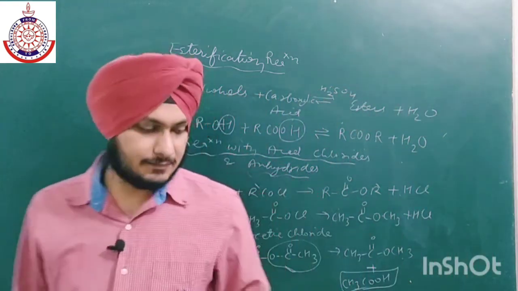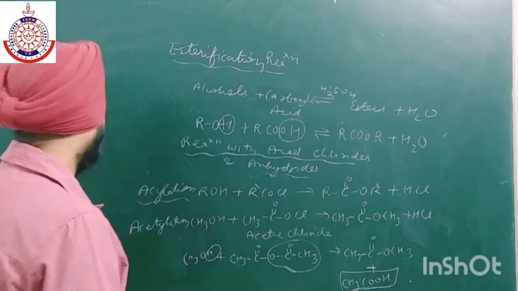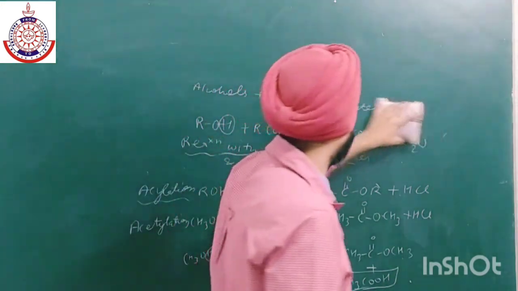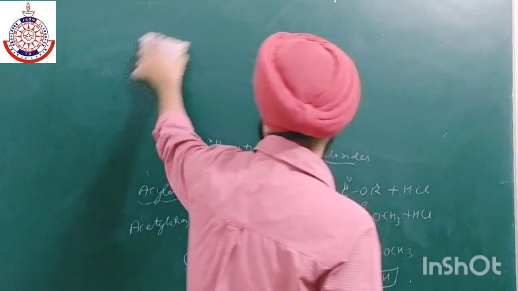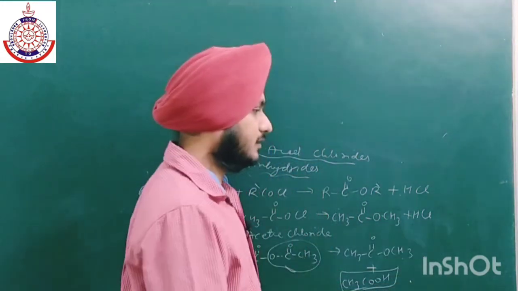Now in case of benzene, if we have benzoyl chloride, then this reaction is known as benzoylation.